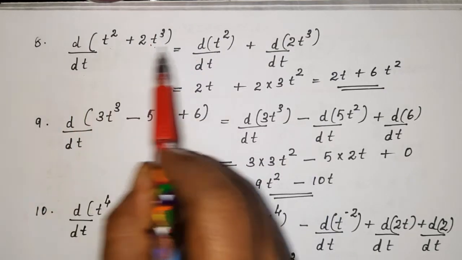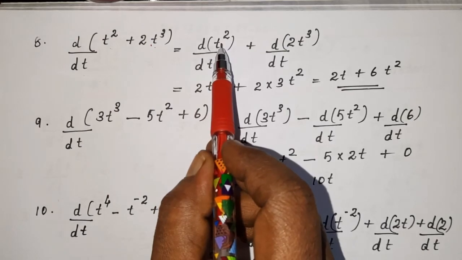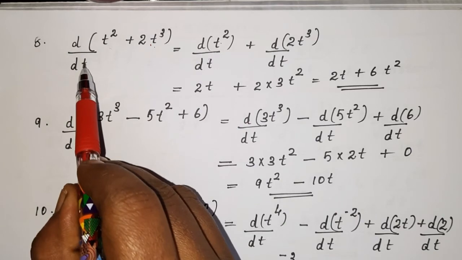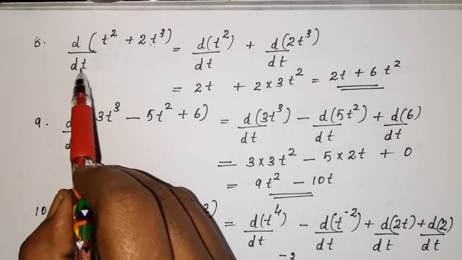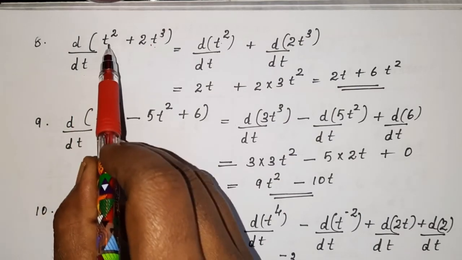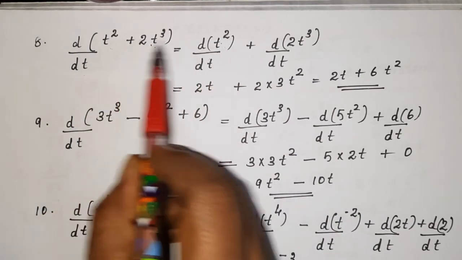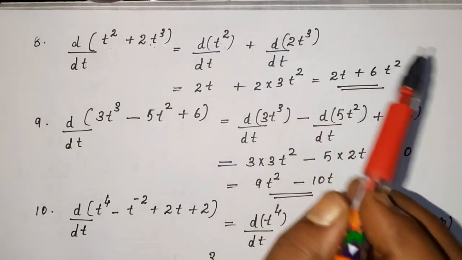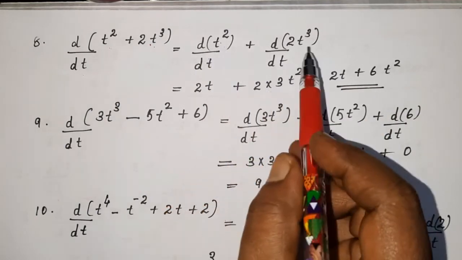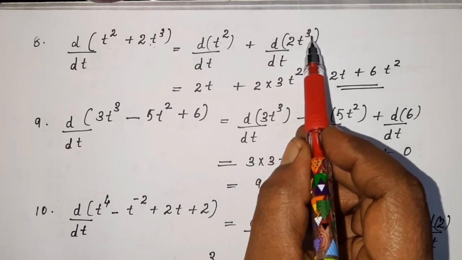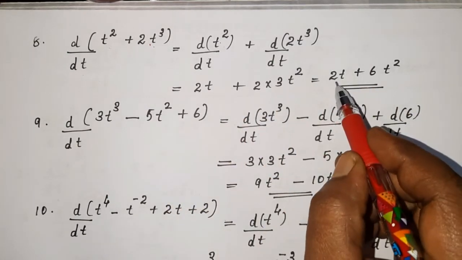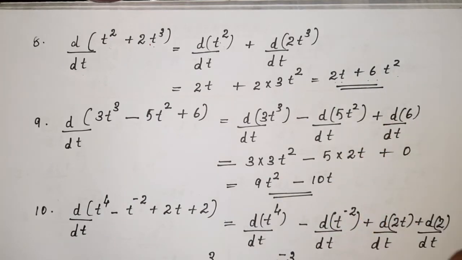So it becomes d by dt of t square plus d by dt of 2t cube, just like multiplying each term with d by dt. So d by dt of t square is 2t and d by dt of 2t cube is 6t square. So we have 2t plus 6t square.